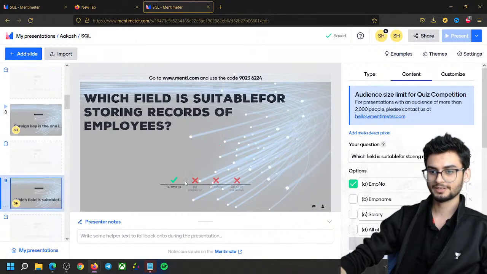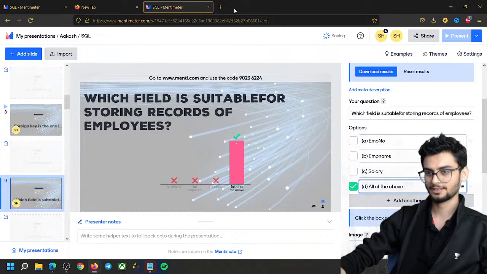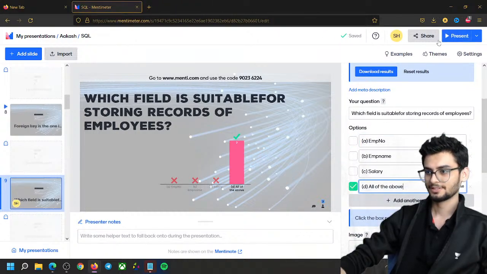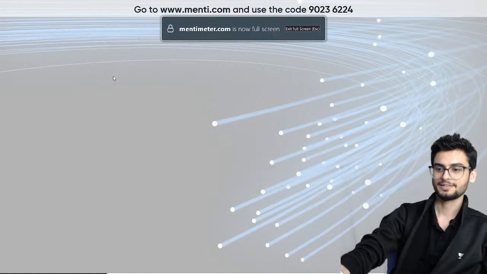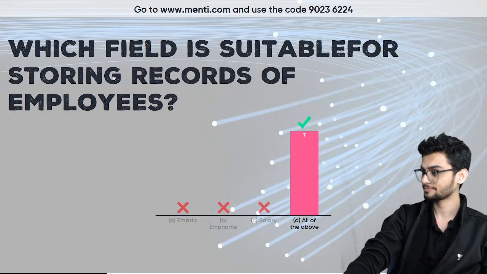Which field is suitable, right? So I have to just change it from here to all of these, and now okay, we can present again. So let's quickly go back. Okay, so the right answer has been marked now. So all of the above is right.